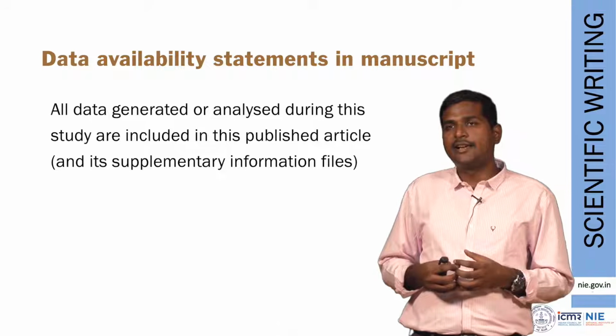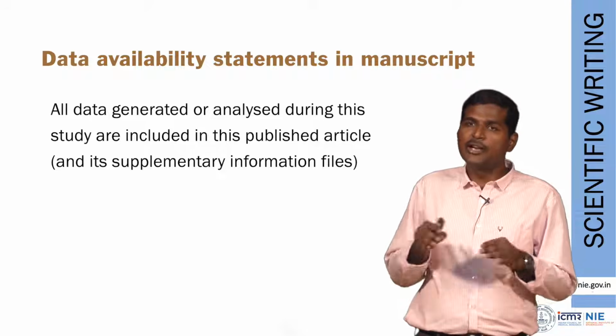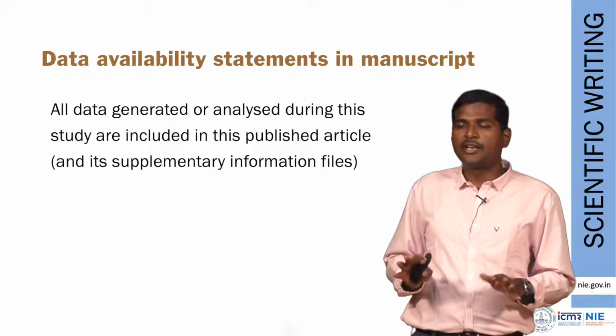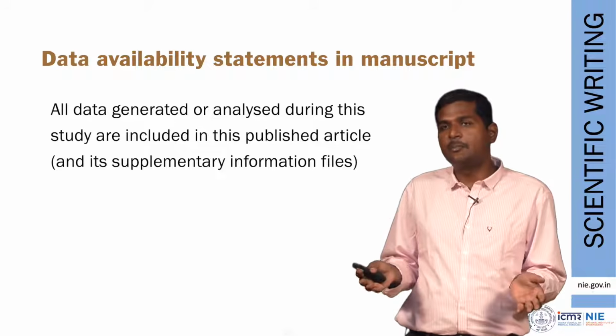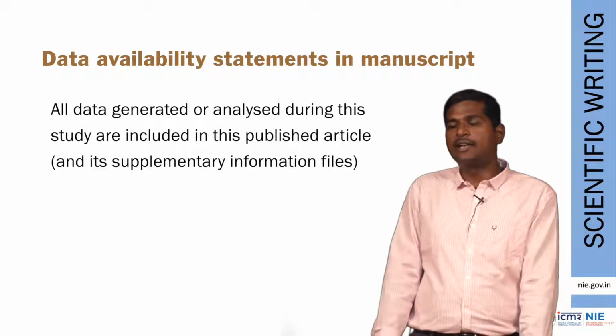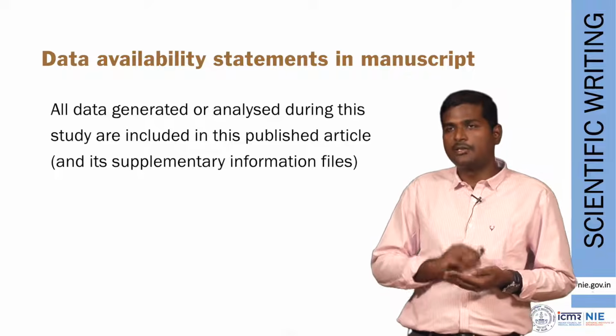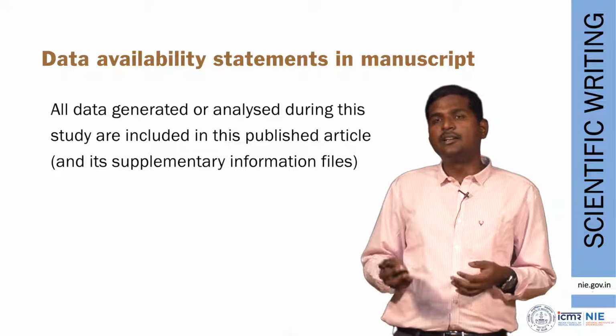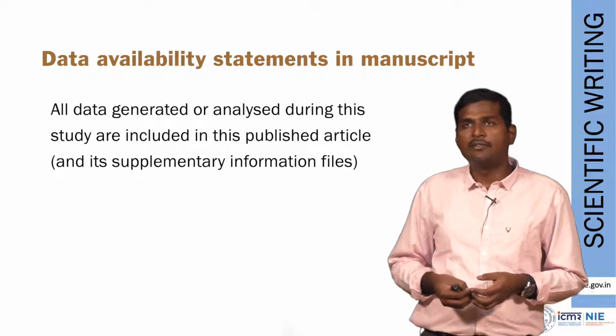This is the third example. All data generated or analyzed during the study are included in the published article or in its supplementary information files. So here you are saying that there is no further data beyond what is published. Every data that is associated with this study is already available in the published manuscript. So this is the third way of writing your data availability statement.